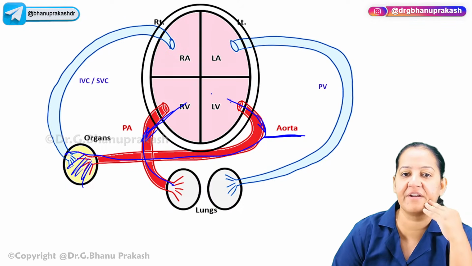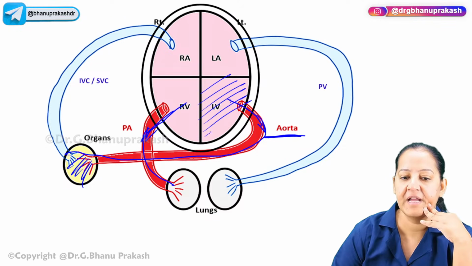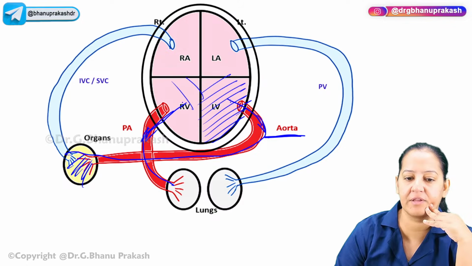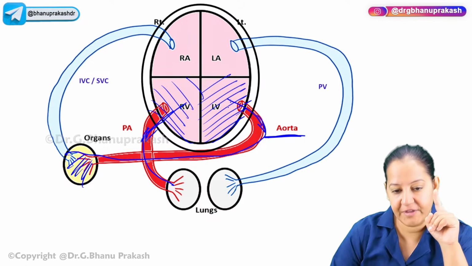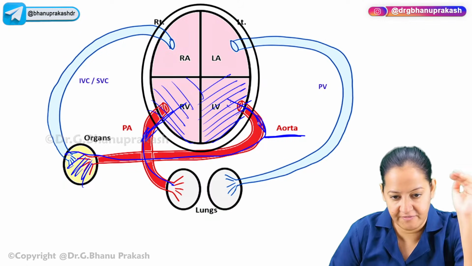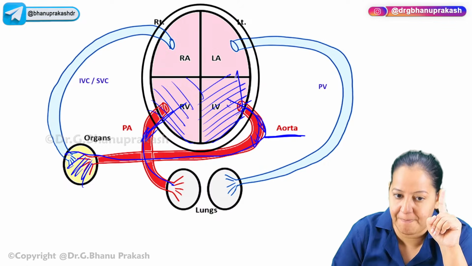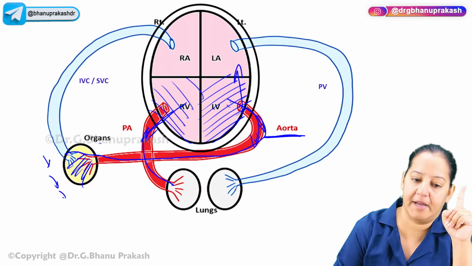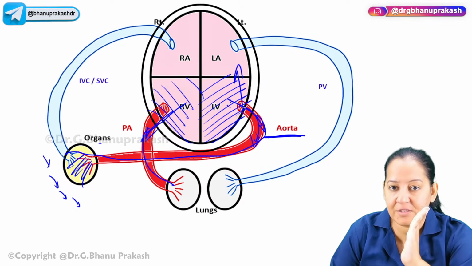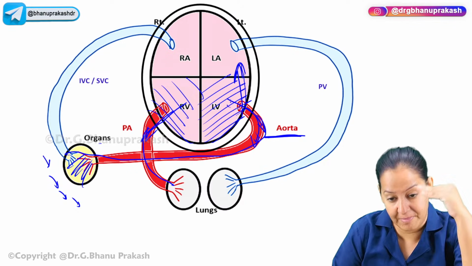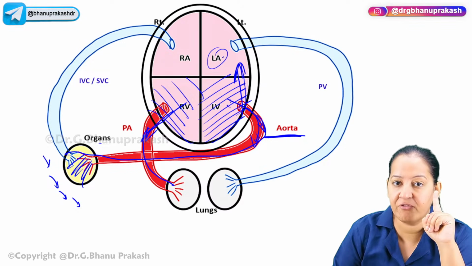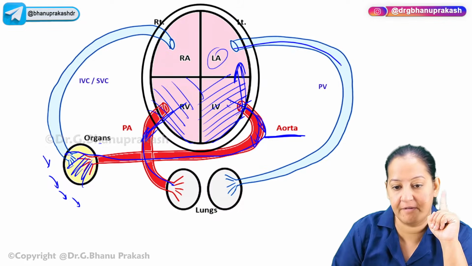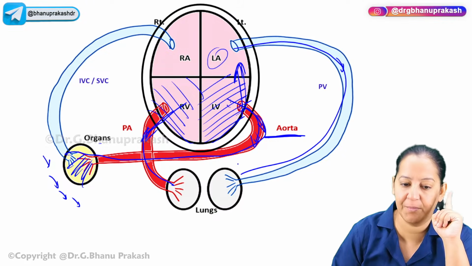Imagine if either ventricle or both ventricles are not pumping properly. If the left ventricle is not pumping properly, what will happen? The blood will not go into the aorta and will go backward because it is not going ahead. So all the organs are receiving less blood in left ventricular failure, and the blood is going backward from the left ventricle to the left auricle. From the left auricle, it is going to the pulmonary vein, and via the pulmonary vein, it is accumulating in the lungs, causing